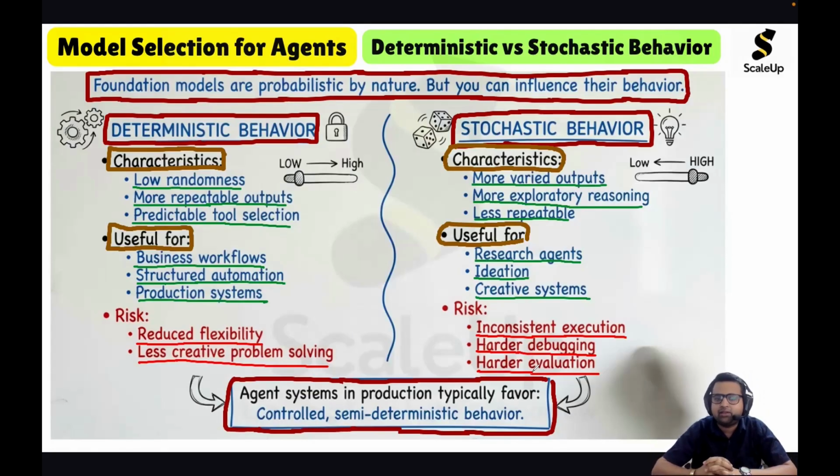And how can we control the agent systems? By introducing guardrails. By using guardrails, we can control the responses. So controlled semi-deterministic behavior we can achieve.